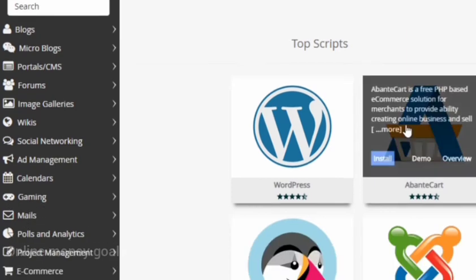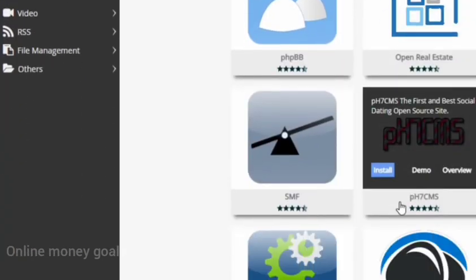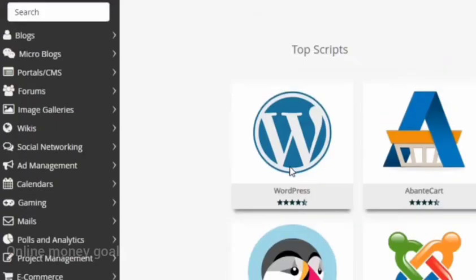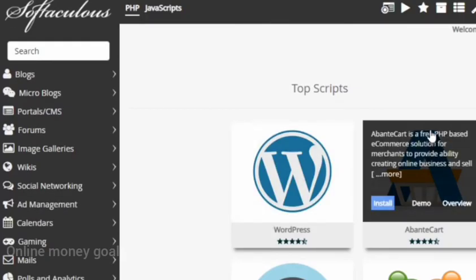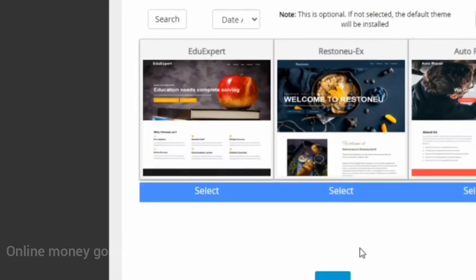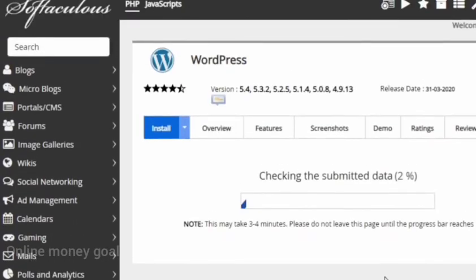I'm going with WordPress. WordPress will be really professional and good looking, so I'll be choosing WordPress, but you have lots of apps available. I'm installing WordPress. Click on install at the bottom of the page.